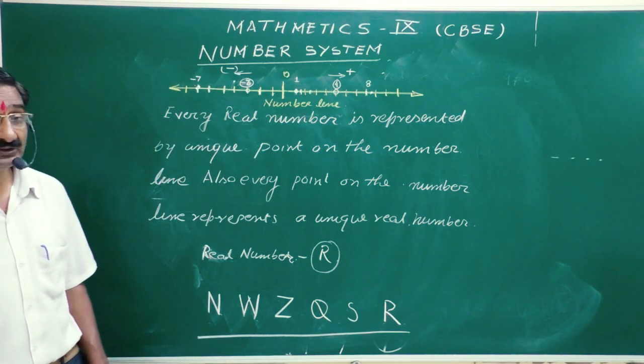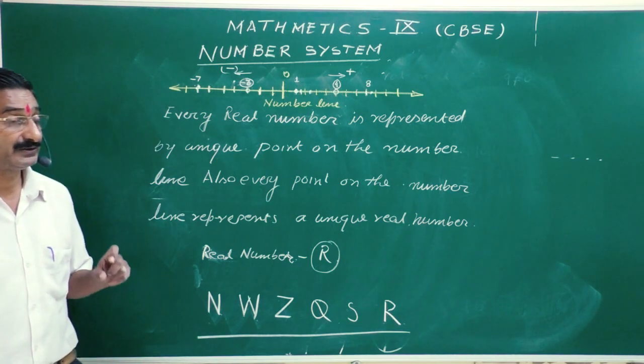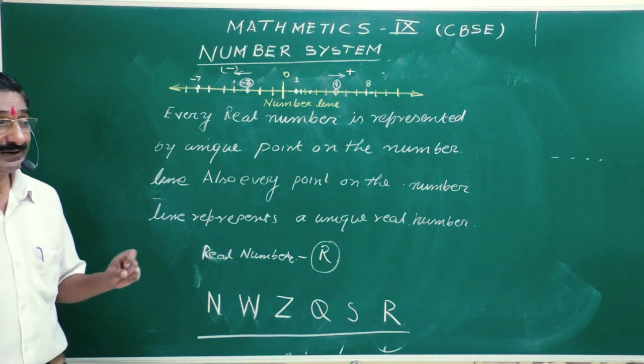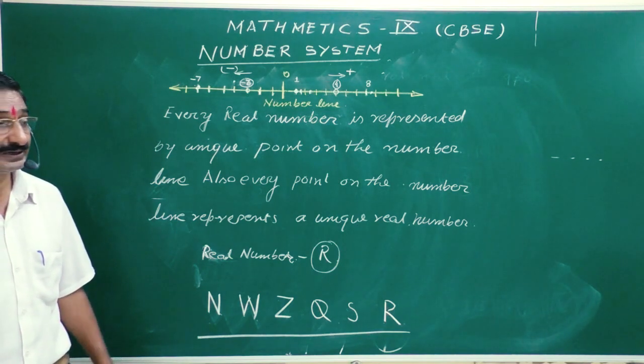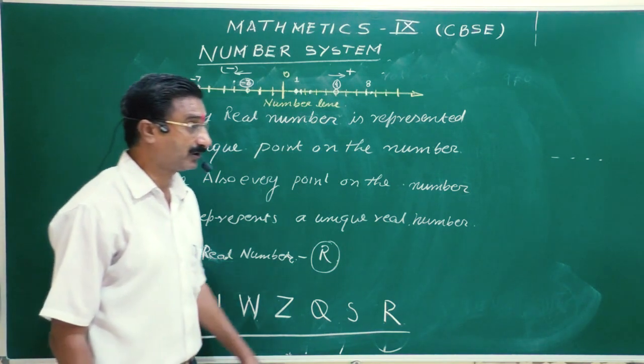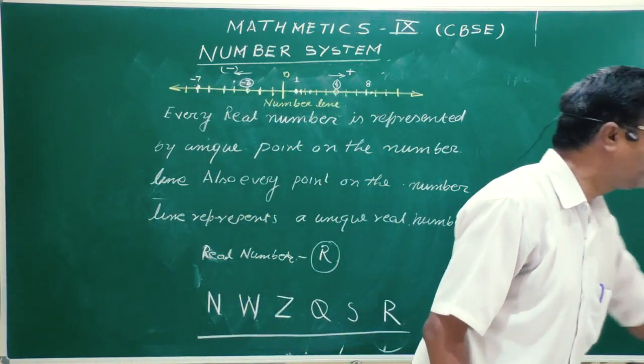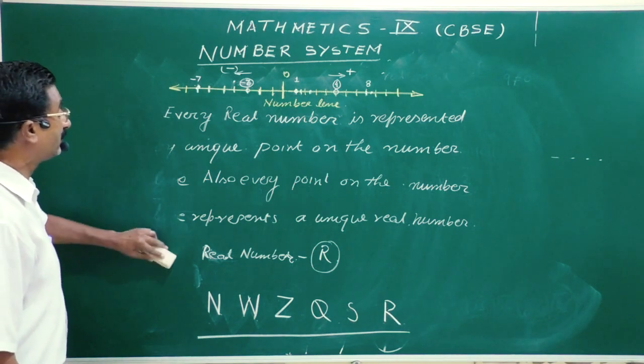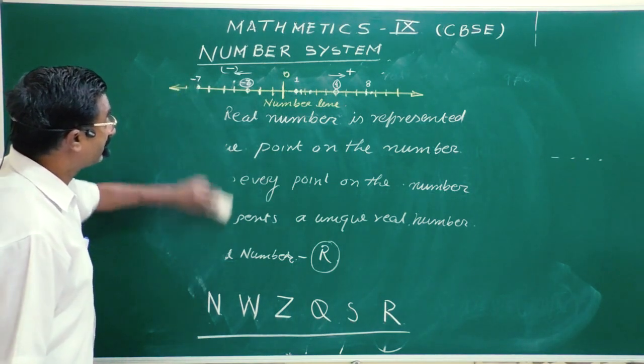Now I am giving a very short theorem which will be helpful to solve some problems later on. I will give you a very short introduction to it, and you just remember it, because that will be part of trigonometry.